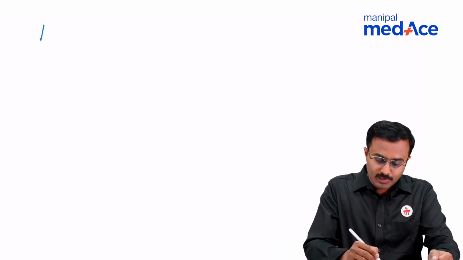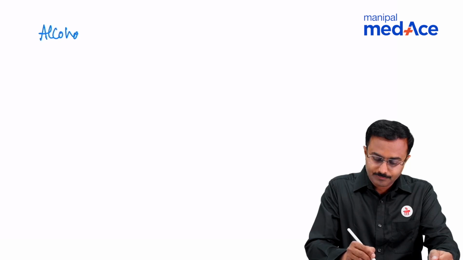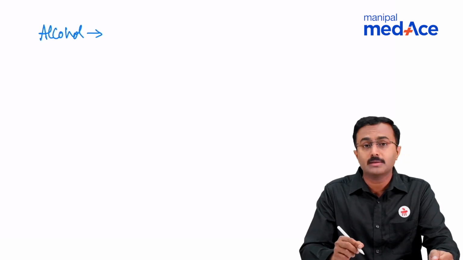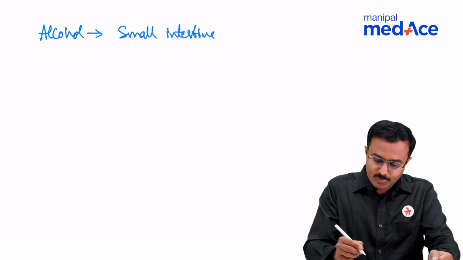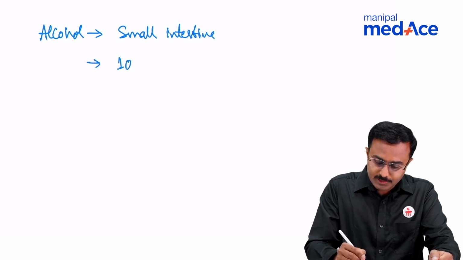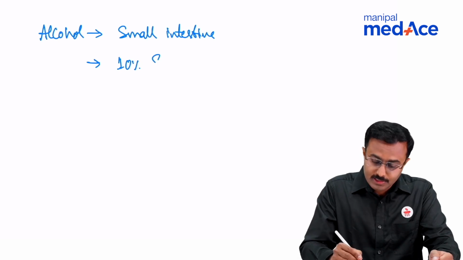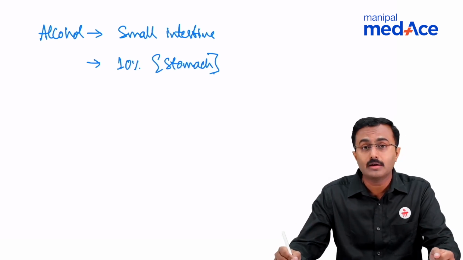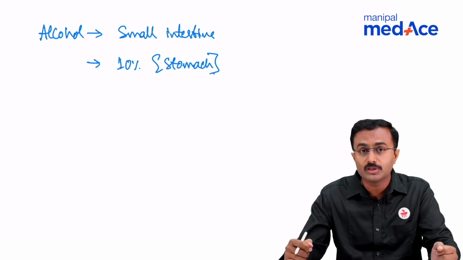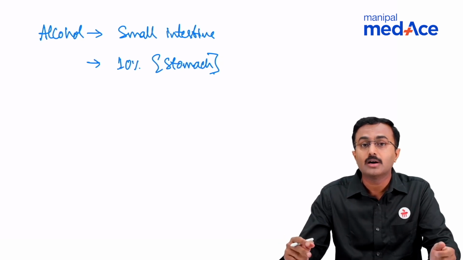Remember, alcohol is majorly absorbed in the small intestine. The duodenum and jejunum are the parts where maximum absorption, up to 80%, occurs. About 10% absorption occurs in the stomach, and that is the reason why when alcohol is consumed along with food, it delays the absorption.